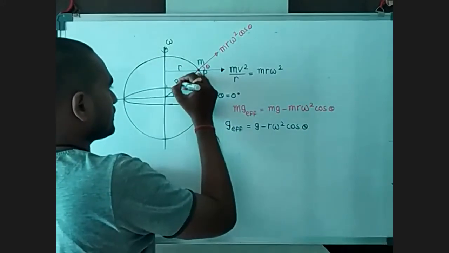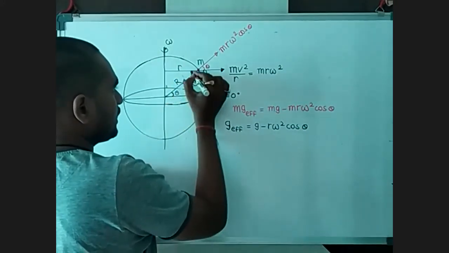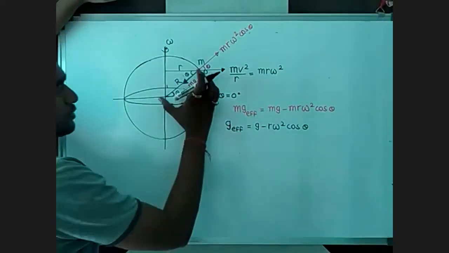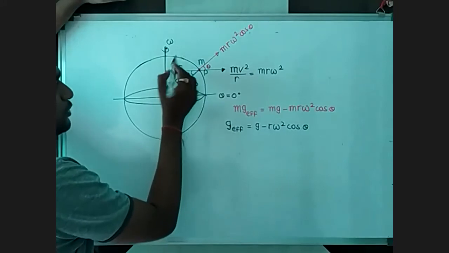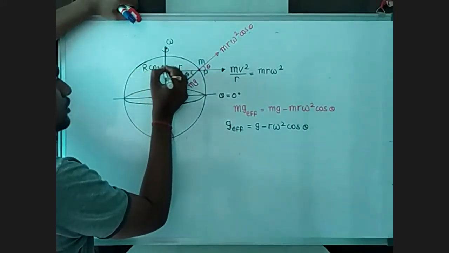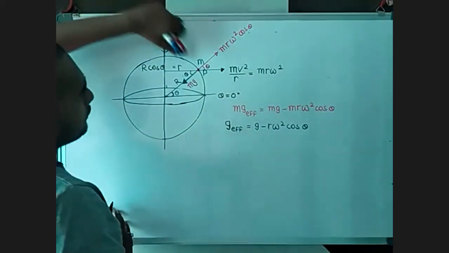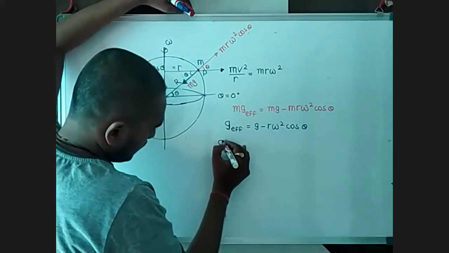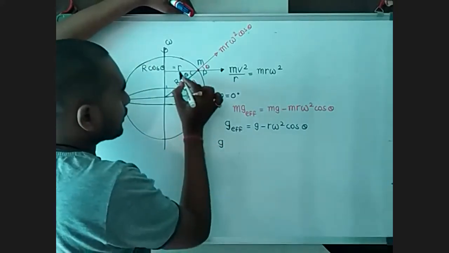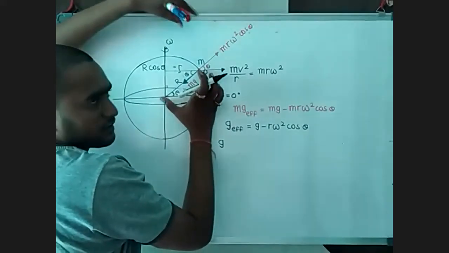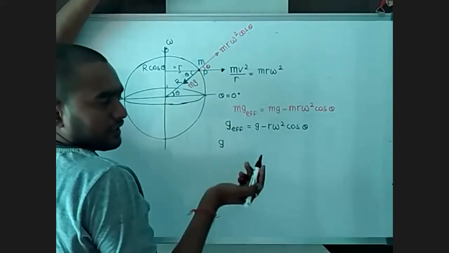This is our radius r. If this angle is theta, definitely this angle is also theta. So for this r, it is going to be its adjacent component, r cos theta. If I place the value of small r equals capital R cos theta, because it is a little bit difficult for us to calculate this small r, but it is very easy to calculate this capital R because it's the radius of our earth.